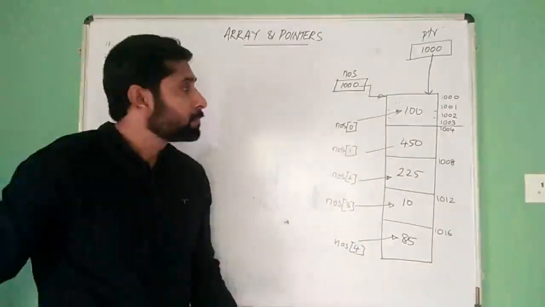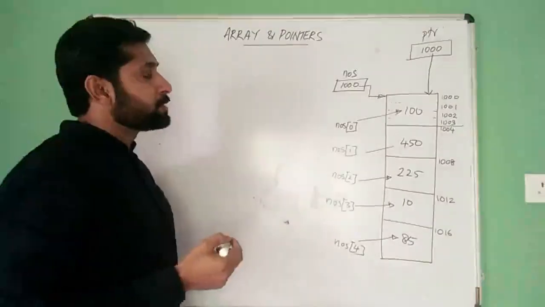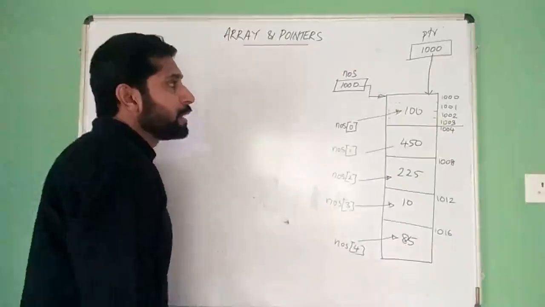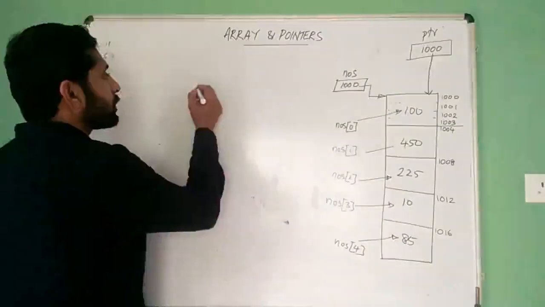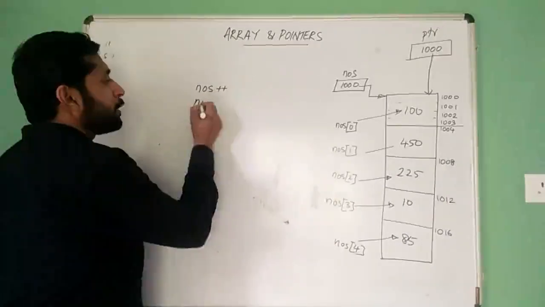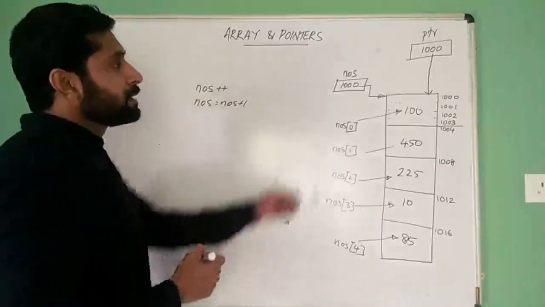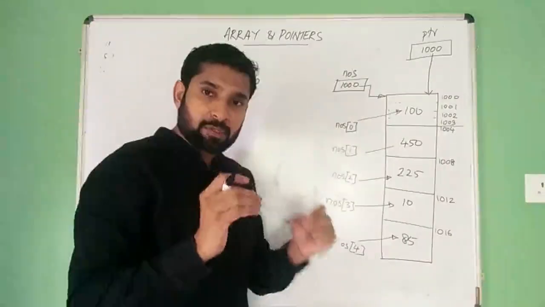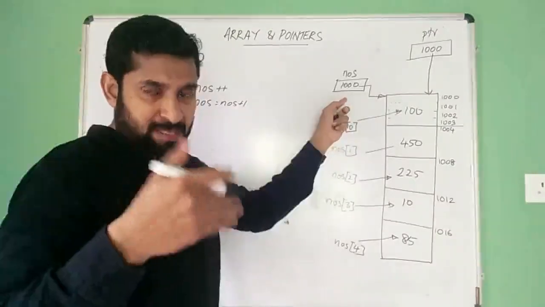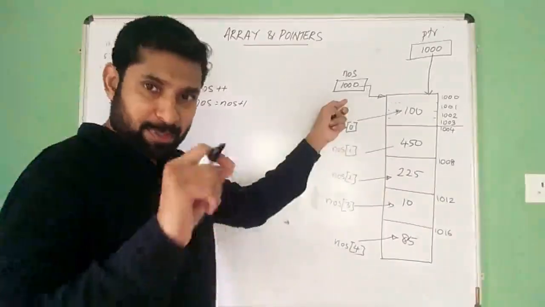Now, one important thing that we must keep in mind: even though this NOS is a pointer, we cannot write a statement like NOS plus plus or NOS equal to NOS plus 1, etc., because this pointer can only store the base address. Since it is an array name, it's a pointer, but it's a special pointer.